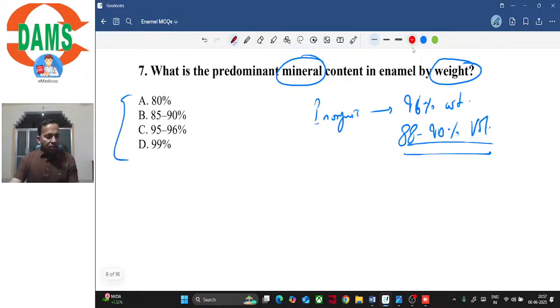Deepa, which of these is the correct answer? And the other students too, Shweta and the rest, please try to answer, right? So which of these is the correct answer? Since we need to find the weight concentration, it is option C, that is 95 to 96%, right?